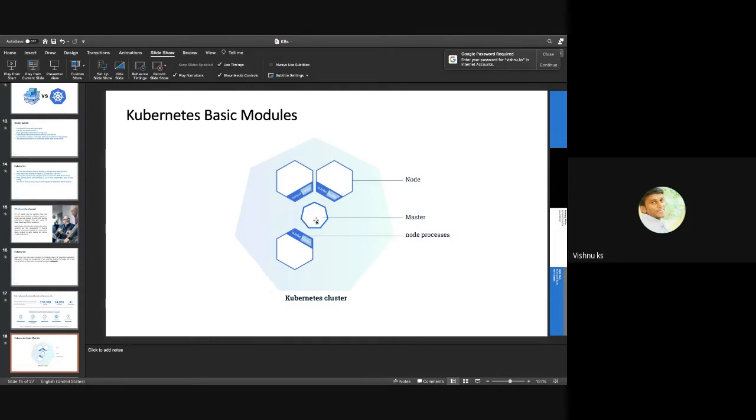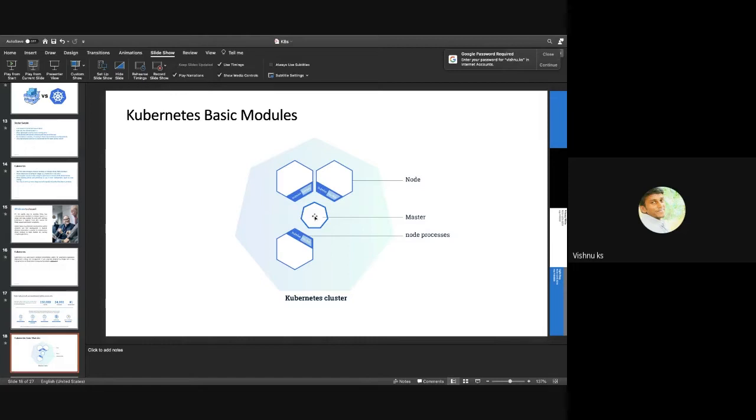The center one is the master node, and the other three are worker nodes. In each worker node, there will be a container runtime and a kubelet running. Kubelet is an agent which listens to the master.